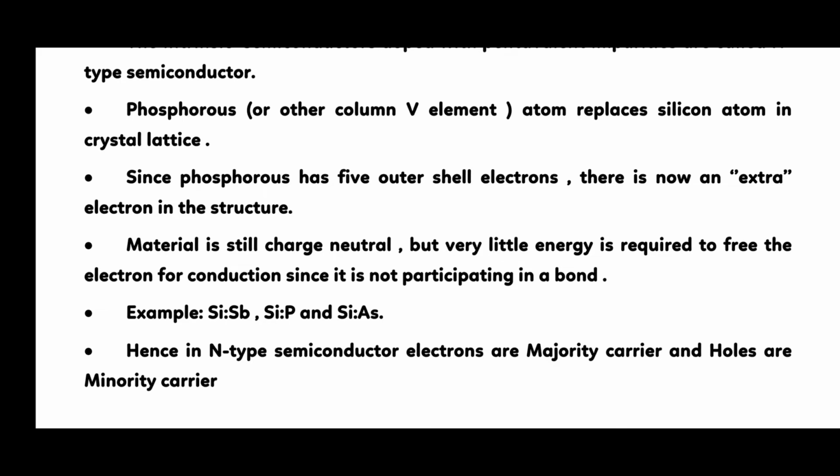Since phosphorus has 5 outer shell electrons, there is an extra electron in the structure. The material is still charge neutral, but very little energy is required to free the electron for conduction, since it is not participating in a bond.